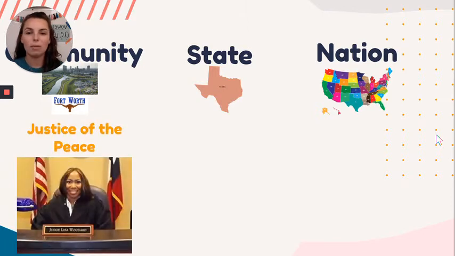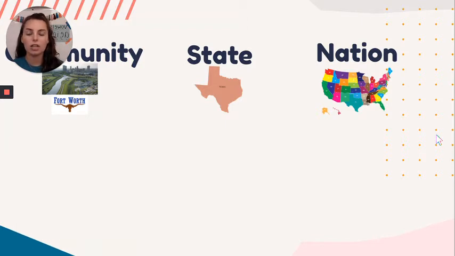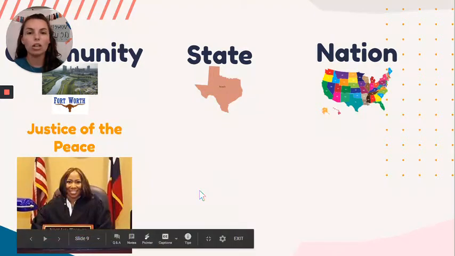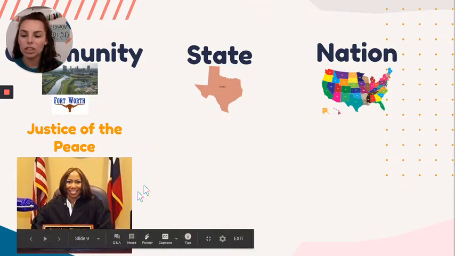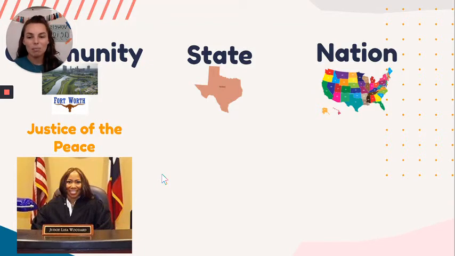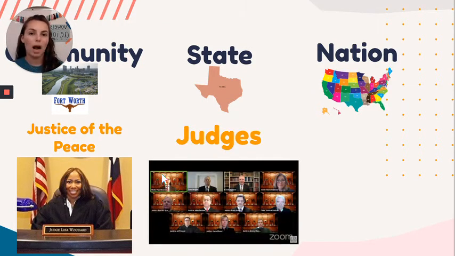And then we'll also have people who enforce the law, or people who make decisions. And then in our community, state, and nation, we also have people who help us decide if people are following the rules or not, and then what to do from that. These are called judges, and they help us judge whether or not they're following the rules. In Fort Worth, in our community, we have Judge Lisa Woodard, and she's what we call a justice of the peace. If someone has a problem, they will come to her, have a case made, and then she can help them decide what to do from there to solve problems.